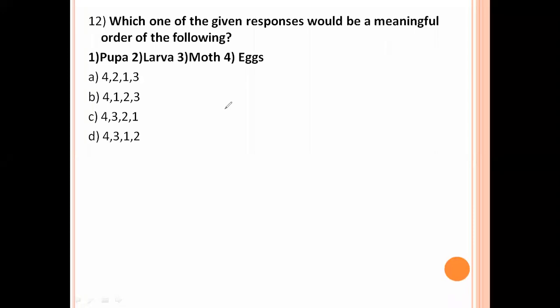Next question: which of the following given responses would be a meaningful order of the following? Pupa, larva, moth, X is given. Here X is the first one, 4. Next larva is the second one. Next pupa is the third one. Moth is the first one. 4 2 1 3. Option number A is the right answer.